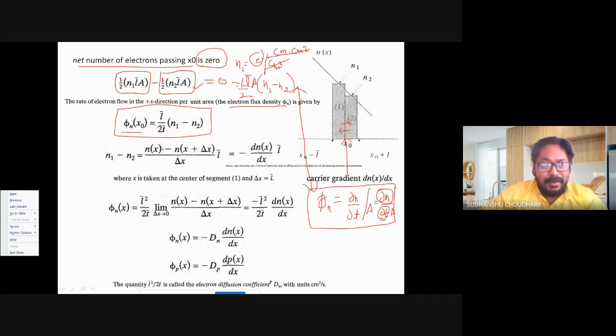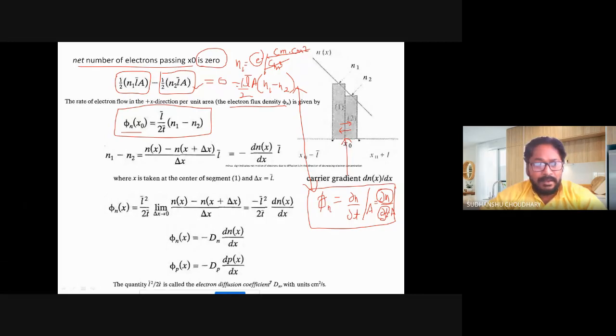Now this N1 minus N2, that is the electron concentration, the net carrier movement from 1 to 2 and 2 to 1 at X naught, can be further given by this relation. N1 is the concentration of electron in segment 1, calculated at the center of this segment.